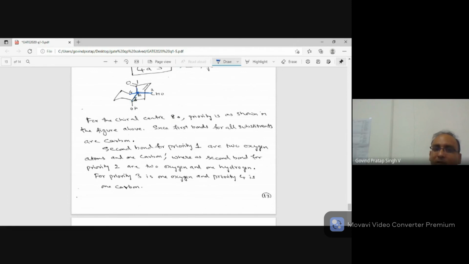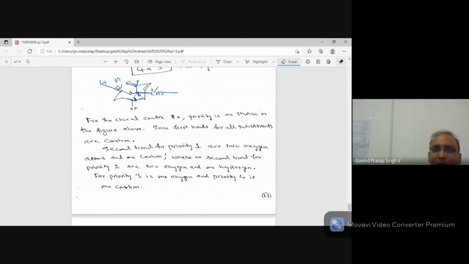I cannot give preference, so go to the second bond. So here this carbon is attached to 2 oxygen atoms and 1 carbon. This carbon is attached to 2 oxygen atoms and 1 hydrogen. Whereas this one is attached to another carbon and carbon again, so carbon and 2 hydrogen. Whereas this one is attached to 2 carbon and 1 oxygen.